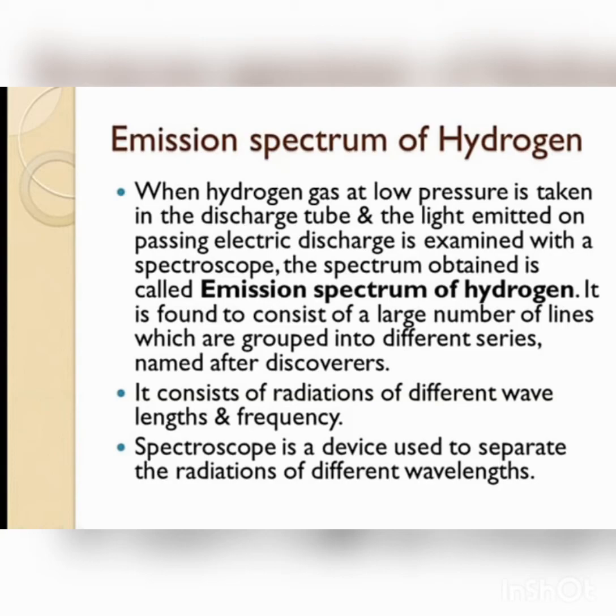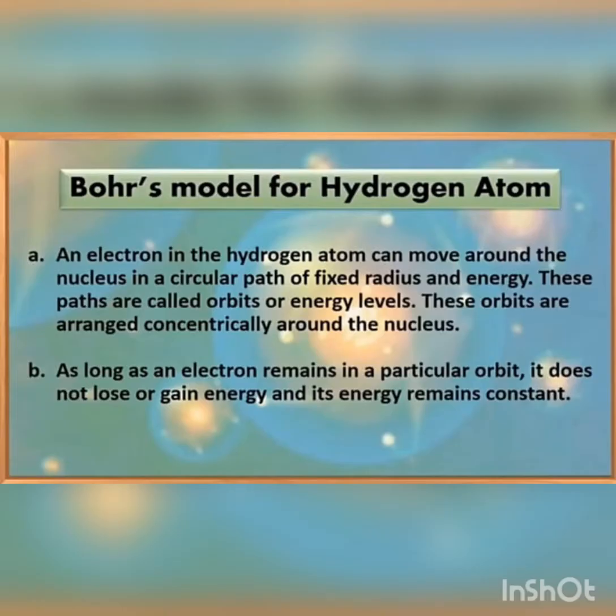Niels Bohr was the first to explain quantitatively the general features of hydrogen atom structure and its spectrum. His model for hydrogen atom is based on the following postulates. An electron can move around the nucleus in a fixed circular path and has fixed energy. These paths are called orbits or energy levels.